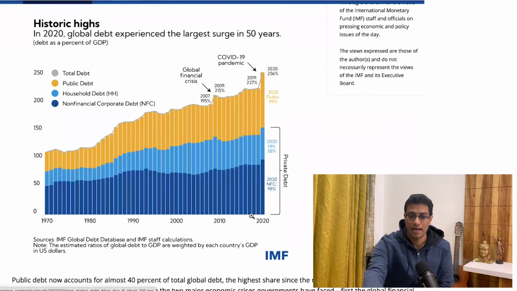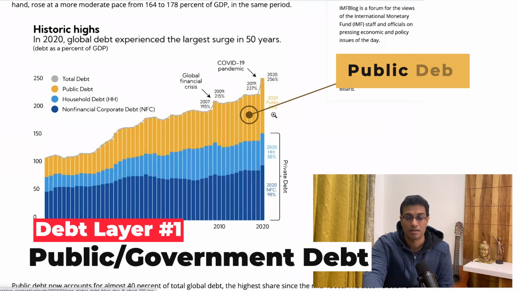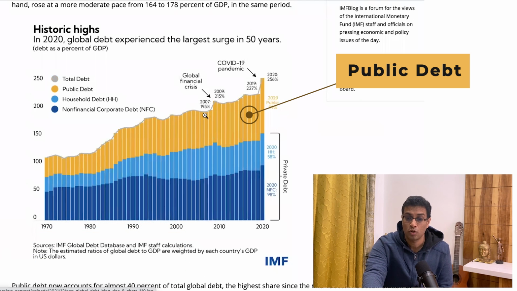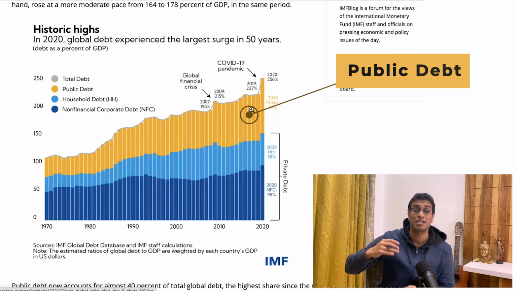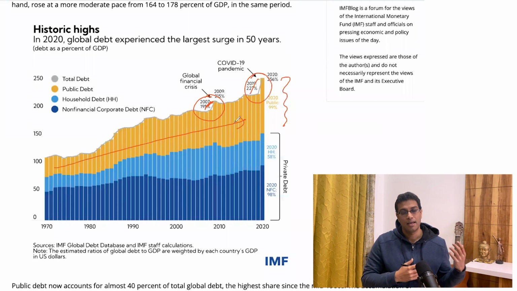So let me first and foremost take you to my screen and show you a split of the layers of debt that exist in the world. Here is the data from IMF, and they have bifurcated this debt really well. So here are some macroeconomic numbers. You can see that this tab in orange indicates the public debt. This is the government debt, and it has been constantly going up. COVID-19 and the global financial crisis were times when there was a sudden spike in the debt. You can see a sudden spike here and a massive sudden spike here. So government borrowed a lot of money, and this orange tab indicates an upward trending curve of debt in the world.